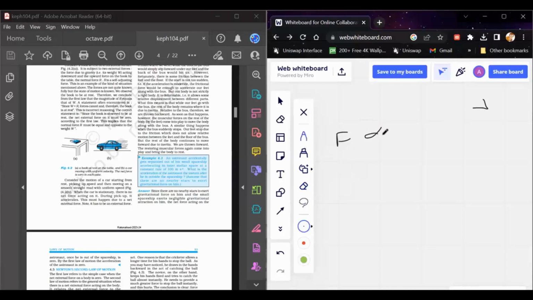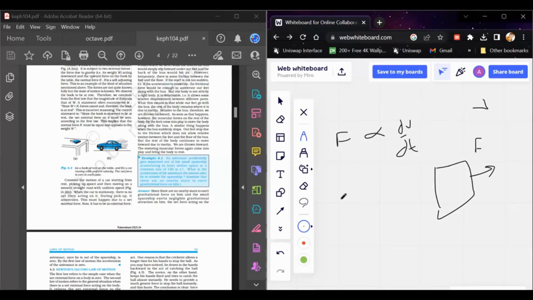So we can say that force is directly proportional to dv by dt. What is dv by dt? dv by dt is basically a small change in the velocity that will produce the force. So the second law states that if a body is moving and you are applying some force that is causing some change in the speed of the body, this force will be proportional to the rate of change of velocity.